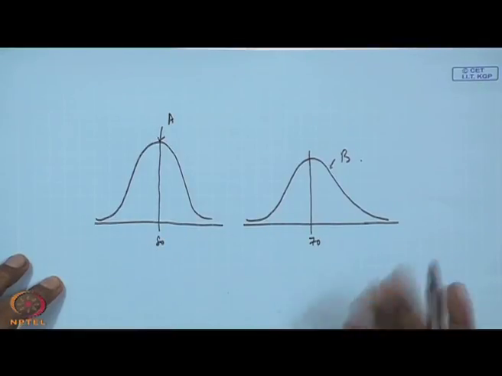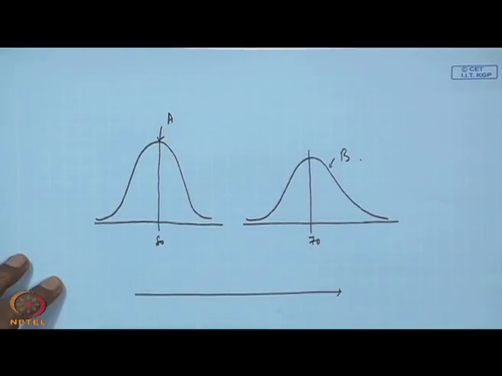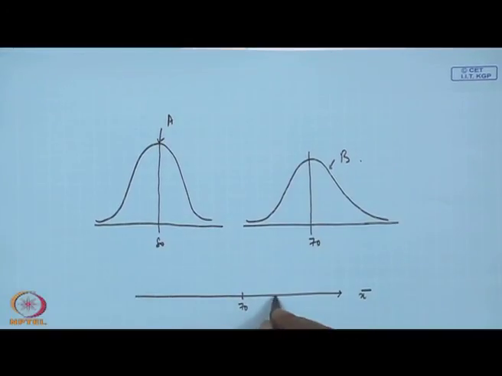I should have drawn it the reverse way. If I go by this value, for method B the x bar is 70, and for method A it is 80.